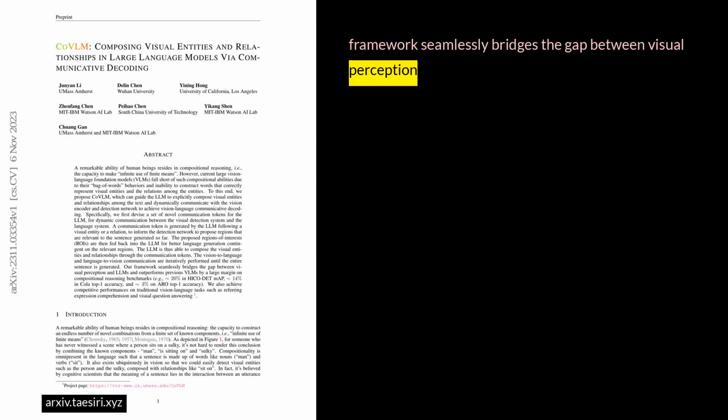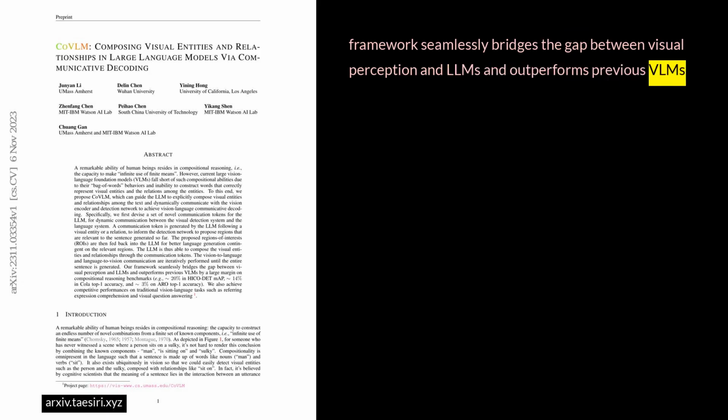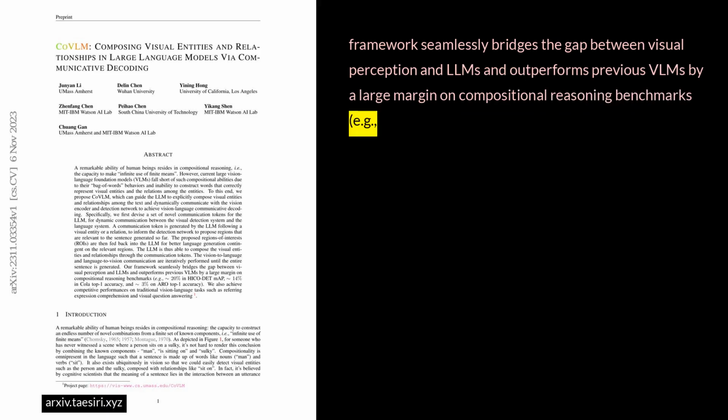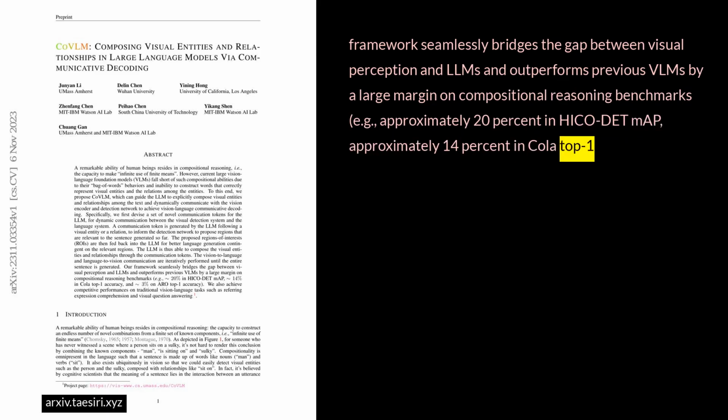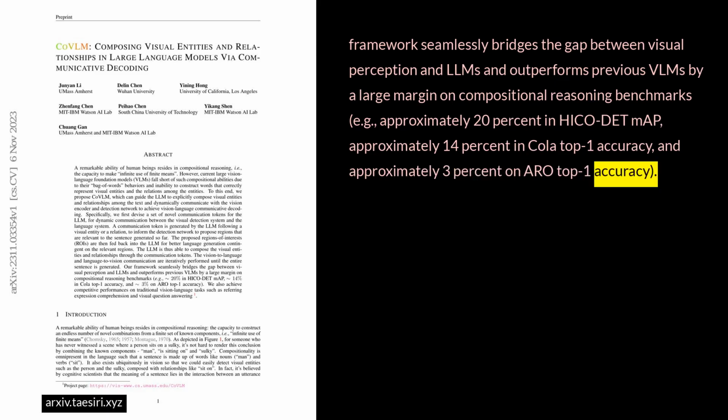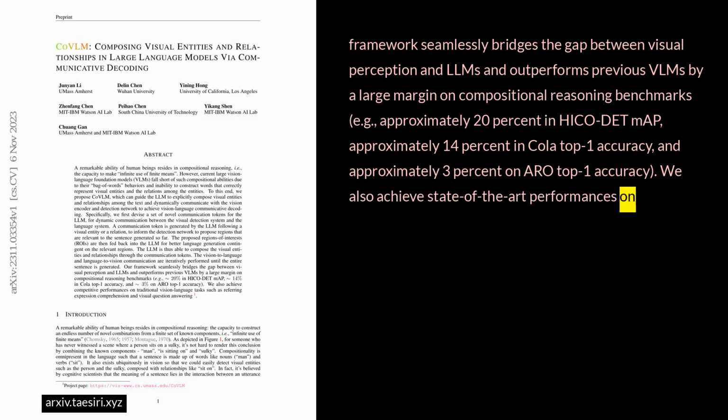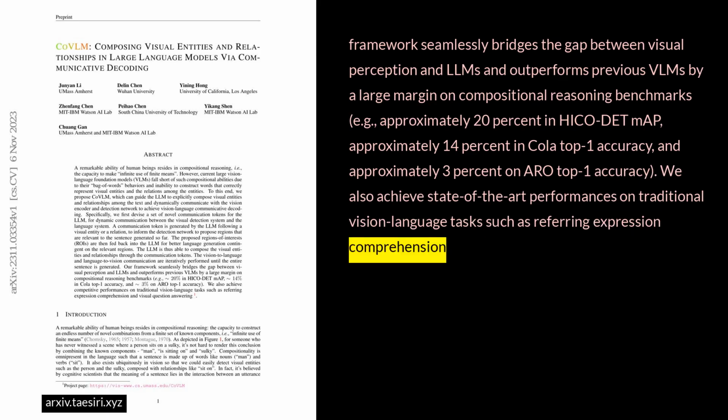Our framework seamlessly bridges the gap between visual perception and LLMs and outperforms previous VLMs by a large margin on compositional reasoning benchmarks. For example, approximately 20% in HICO-DET, approximately 14% in Cola Top 1 accuracy, and approximately 3% on ARO Top 1 accuracy. We also achieve state-of-the-art performances on traditional vision language tasks, such as referring expression comprehension and visual question answering.